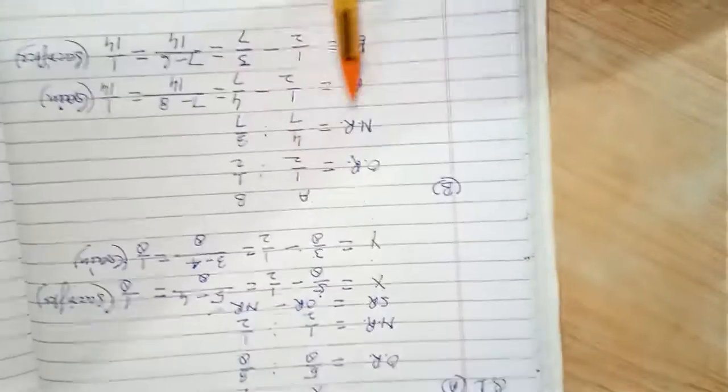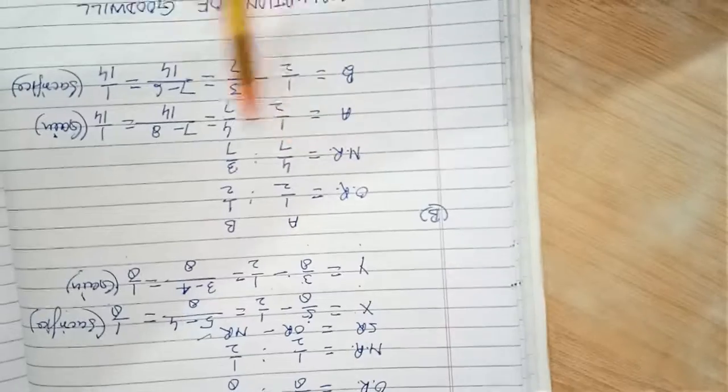Part B: A and B were in partnership sharing profits and losses equally. With effect from 1st April 2019, they agreed to share profits in the ratio of 4:3. Calculate the individual partners' gain or sacrifice due to change in ratio. By the same procedure we can solve this. The old ratio of A and B is half, half, and the new ratio of A and B is 4/7, 3/7.